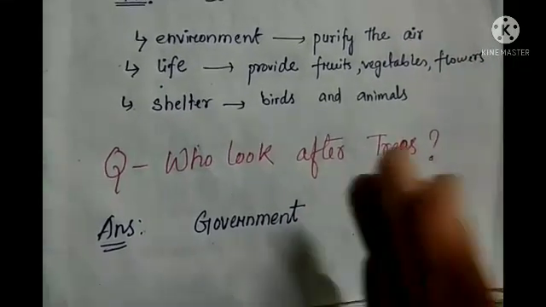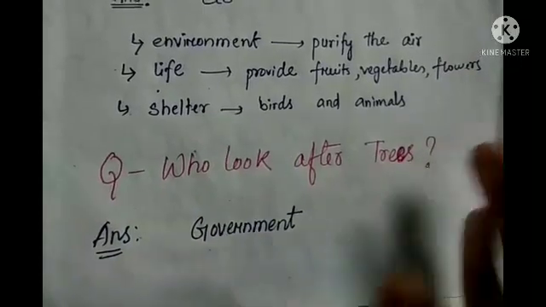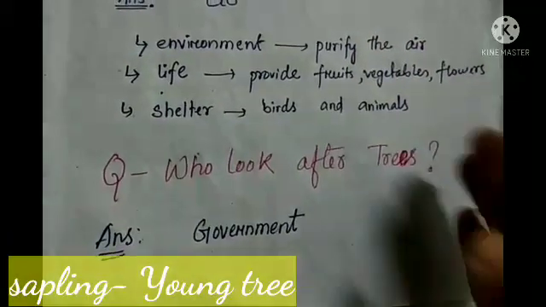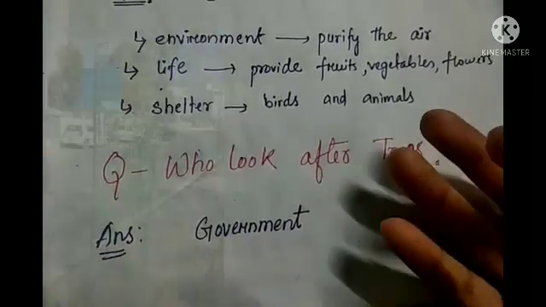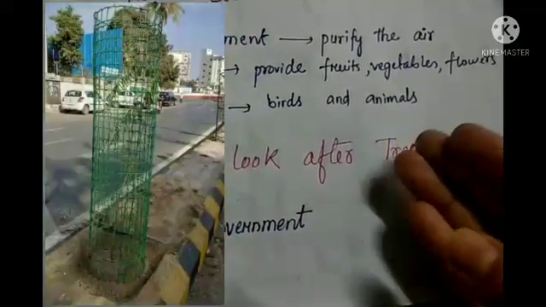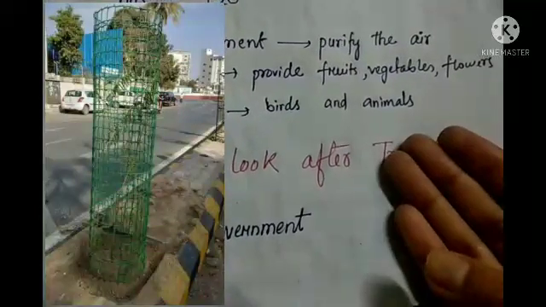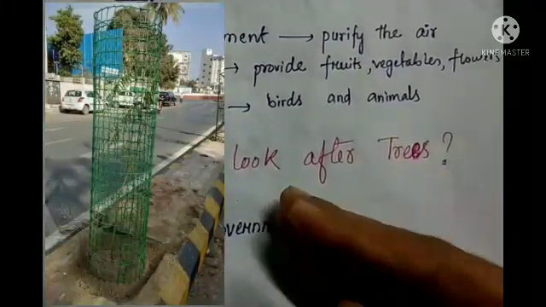And also in the case of a young sapling, they give it covering so that the sapling can grow properly. And the saplings are also watered by the water tanker, which is sent by the local authorities.